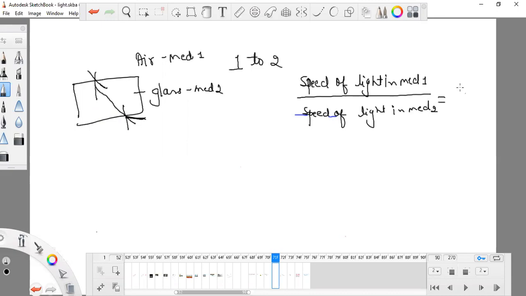I will write this as v1 and v2, that is velocity, and I will write this as n21, corresponding to the two media.